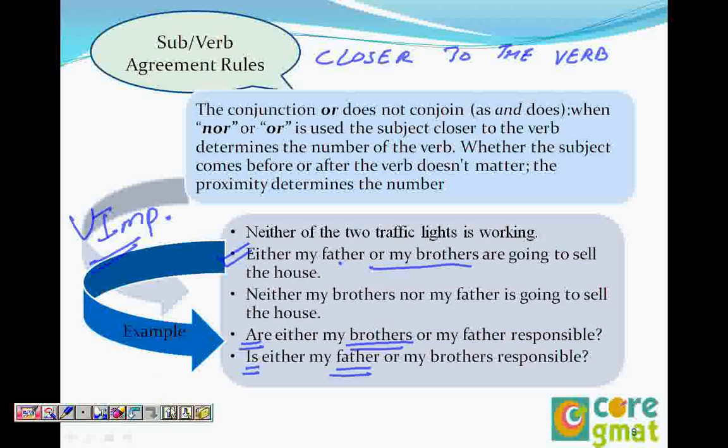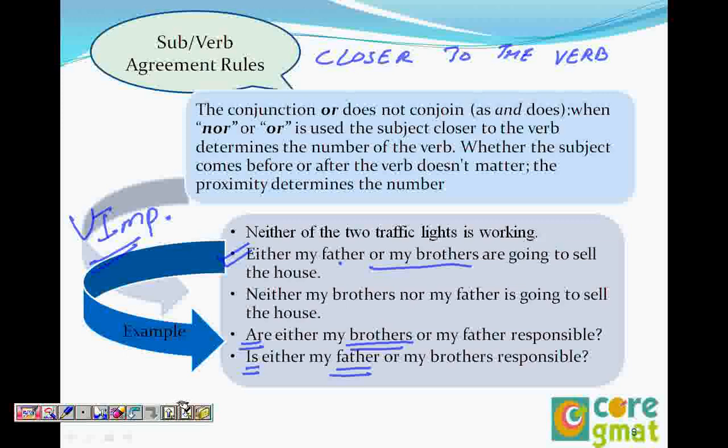Let's repeat this quickly. In the case of neither and either, they are always singular. In the case of or and nor, you always have to see whatever is closer to the verb. The subject closer to the verb and that verb will agree. When we say neither of, either of, it is singular. But if it is neither nor, either or, in that case you go with the second rule: whatever is closer to the verb takes the verb.